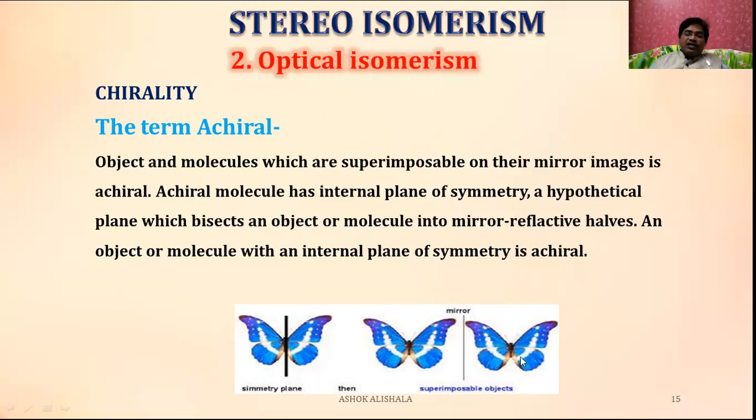Suppose you assume that this entire half is kept on this other half, everything will be similar, therefore they are said to be superimposable. Such a molecule or such a system is said to be symmetric, and such a molecule or center is called achiral.